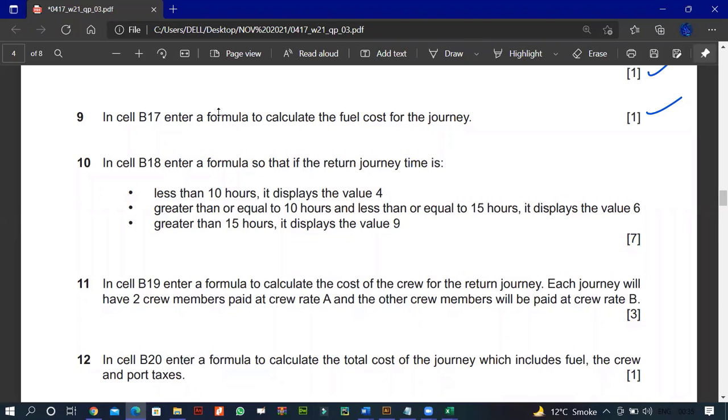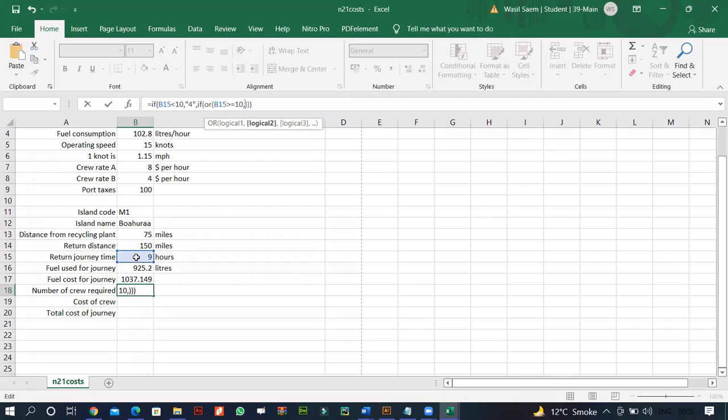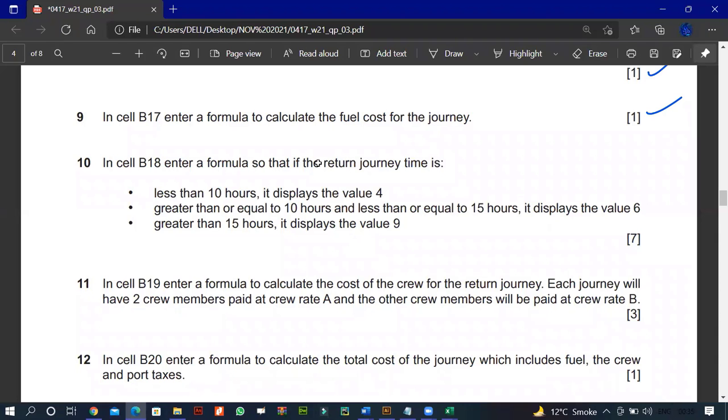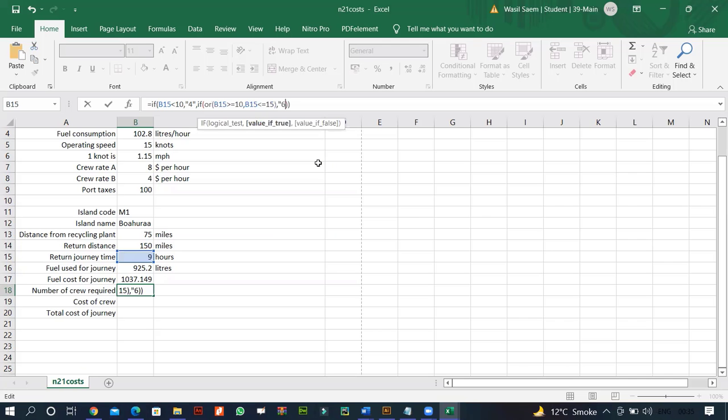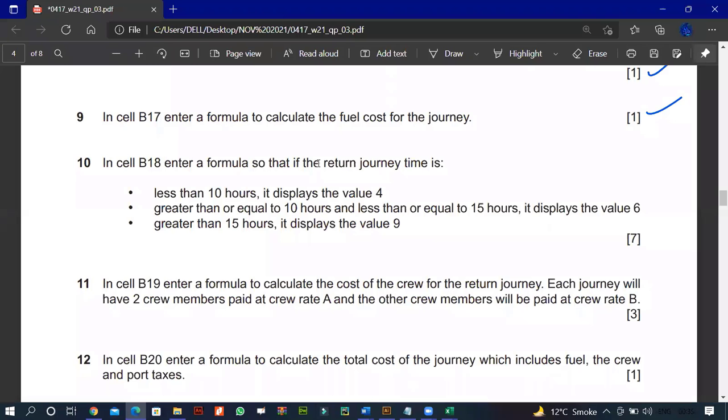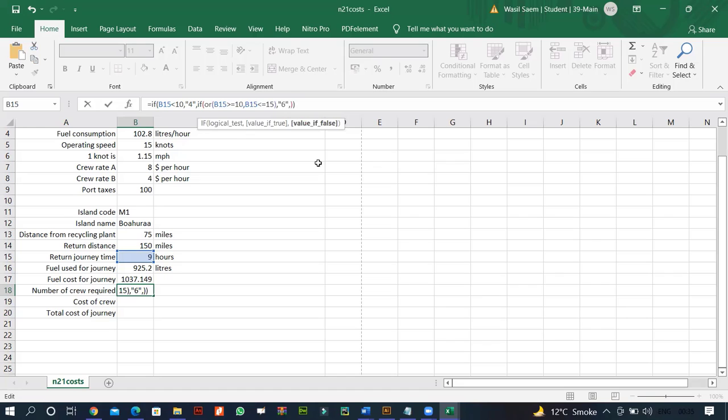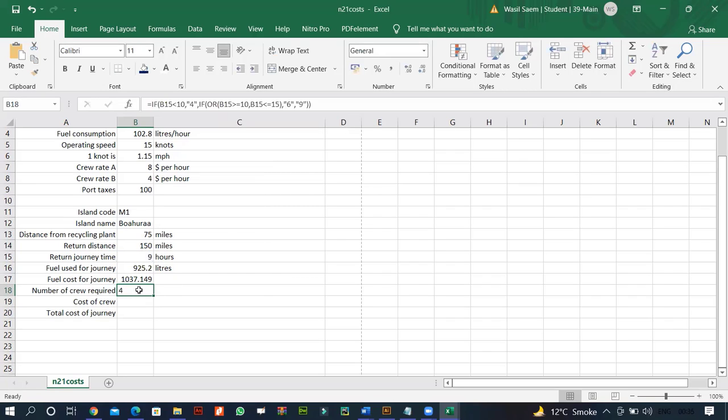Or it's less than or equal to 15. And the same thing, if this is less than or equal to 15, then comma, we'll have 6. Greater than 15, otherwise, obviously, whatever is there, we will be displaying 9. Right. So you can see I get 4.